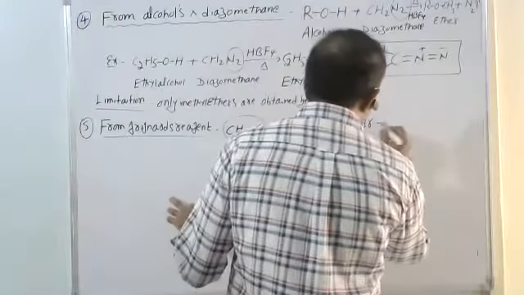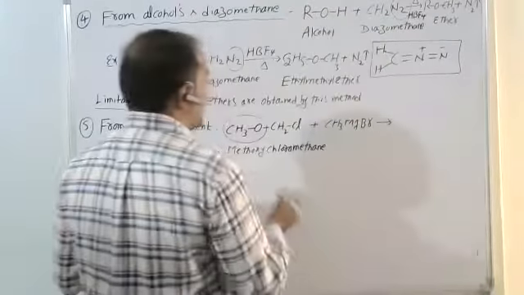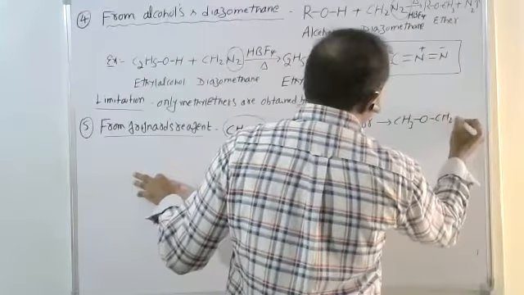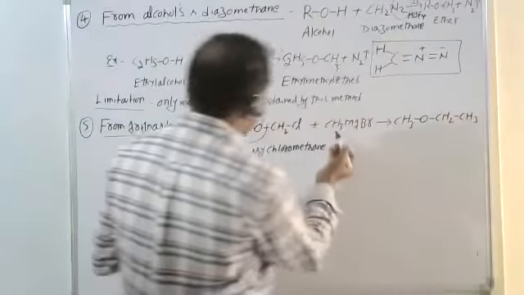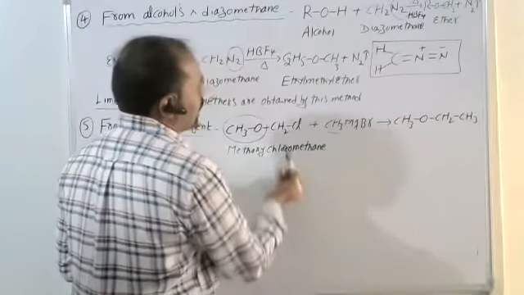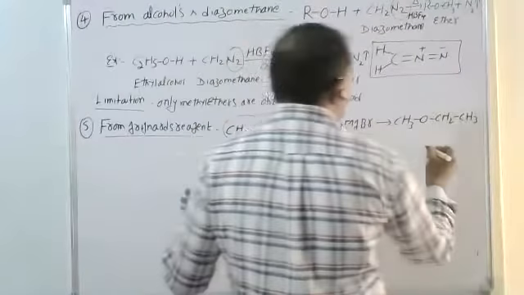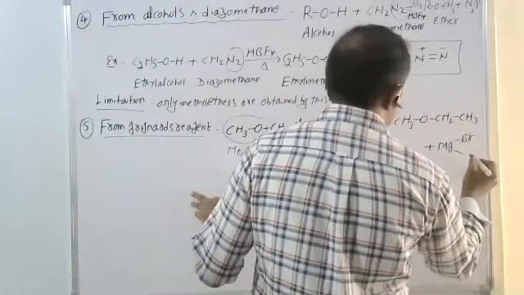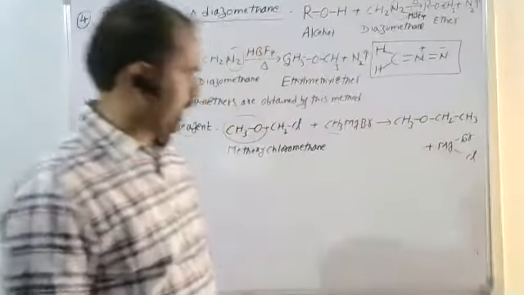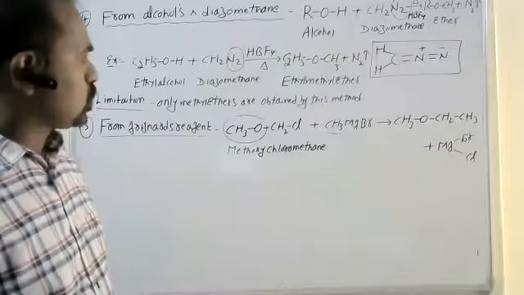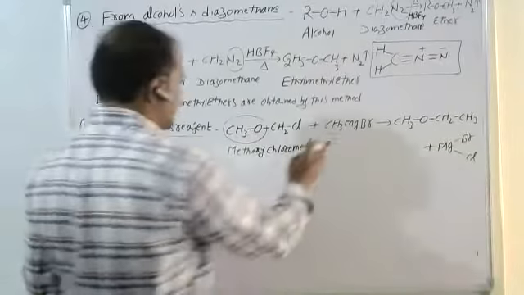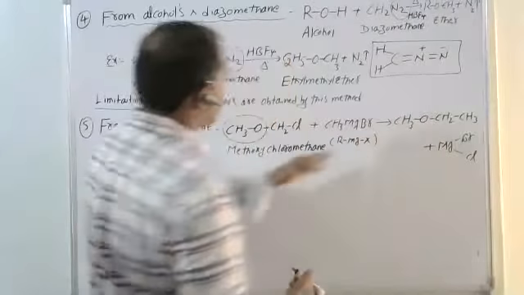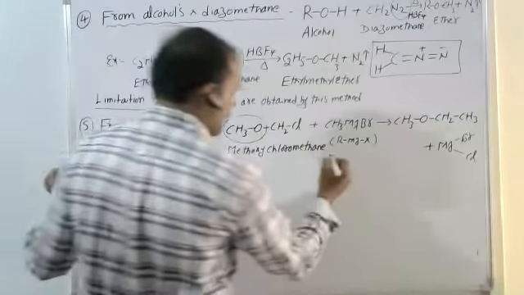When it reacts, we get CH3OCH2CH3, methyl ether. This CH3 alkyl group is bonded here. The remaining, we get the byproduct MgBrCl. This is the byproduct. Grignard's reagent is nothing but alkyl magnesium halide. We know about this.